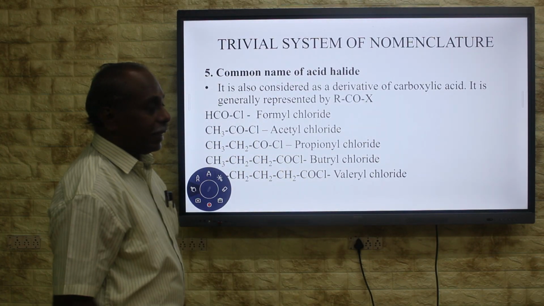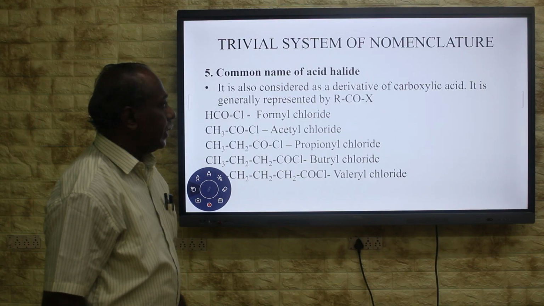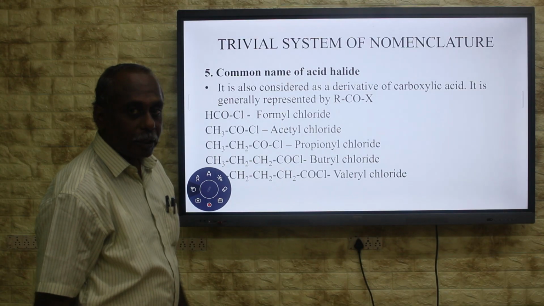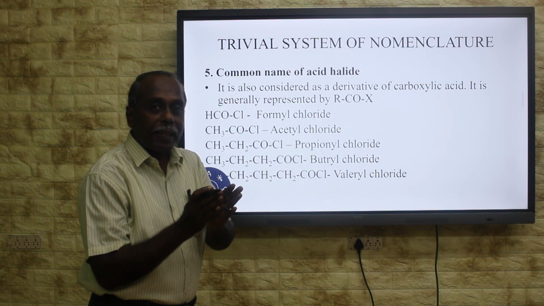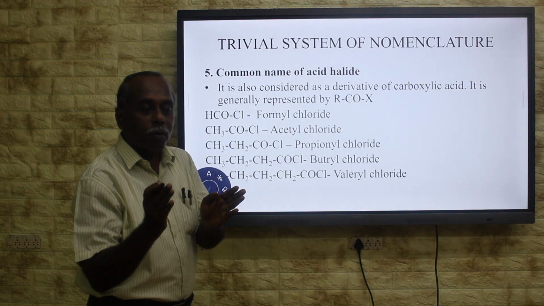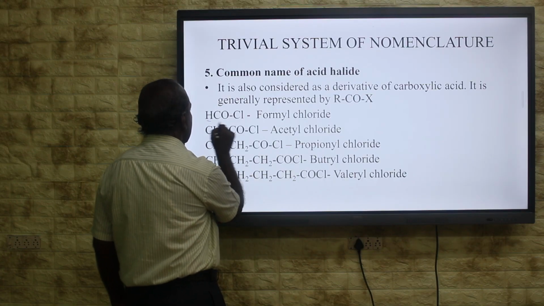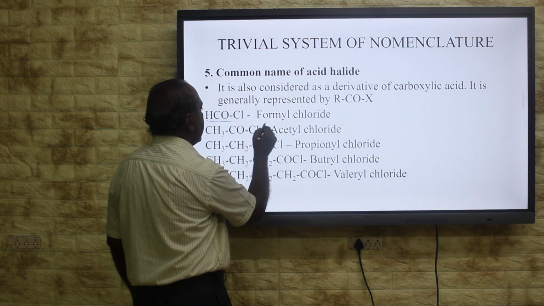Common name for acid halide. It is also considered a derivative of carboxylic acid, generally represented by RCOX. First, the 1 carbon carboxylic acid is formic acid. In that formic acid, OH is replaced by Cl. Instead of OH here, Cl will be there.